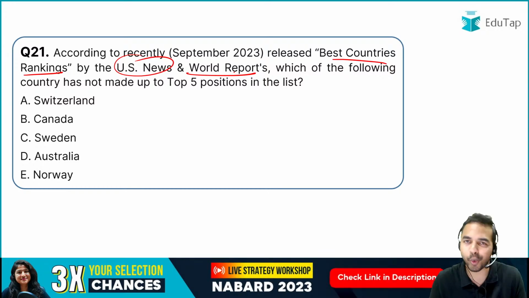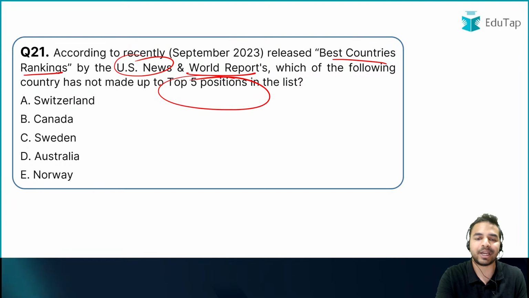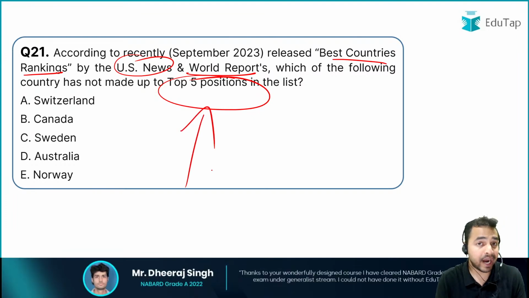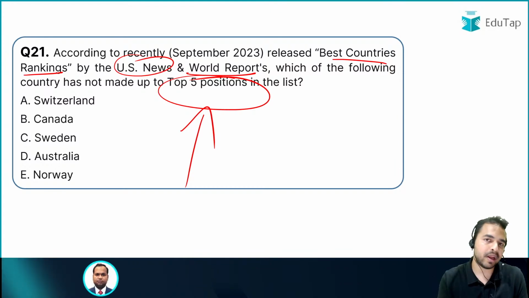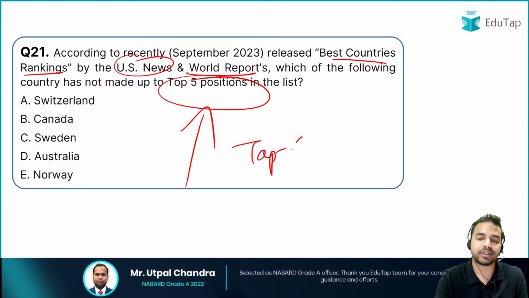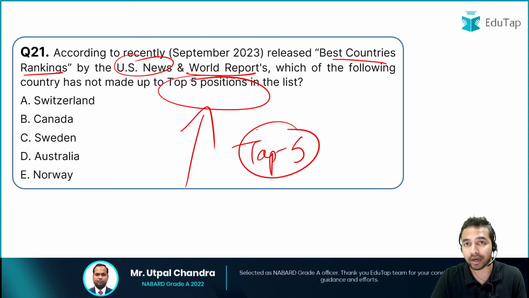So my dear friends, the question is, which is that country which has not made it to the top 5 positions in the list? Let me tell you, my dear friends, that in the RBI Grade B officer Phase 1 exam, they have very frequently asked about the top 5 positions, which state or city or country was in the top 5 or which was not.